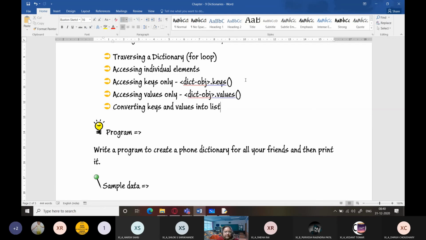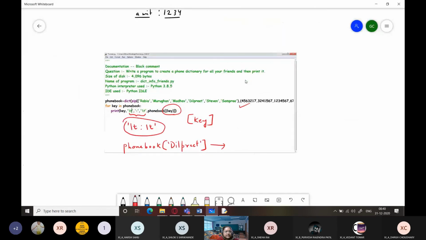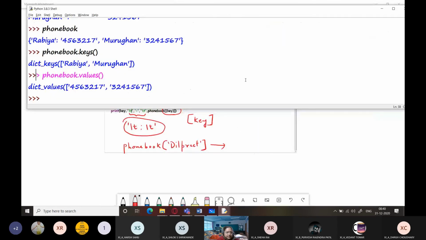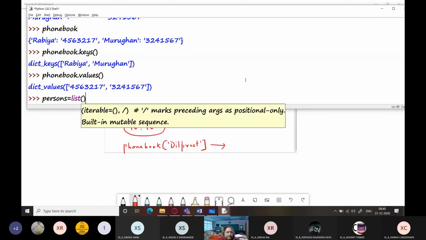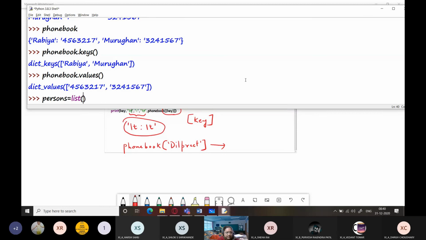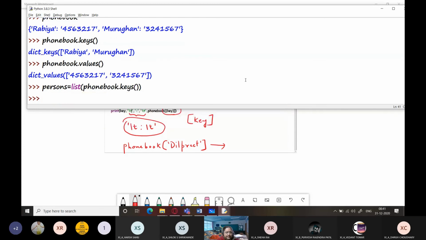Right? Converting keys and values into list. Now how to convert keys and values into list? So over here, what we are going to do is we are going to create a list of persons and contacts. Okay, so persons can be a list. So within the list function, I'm going to write here phone book dot keys. Press enter.